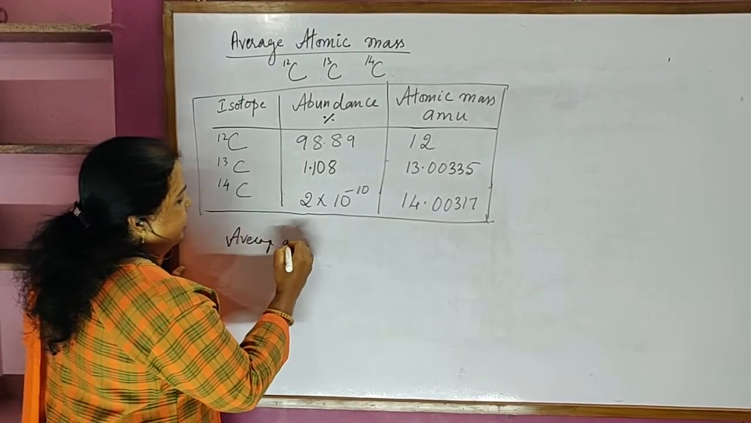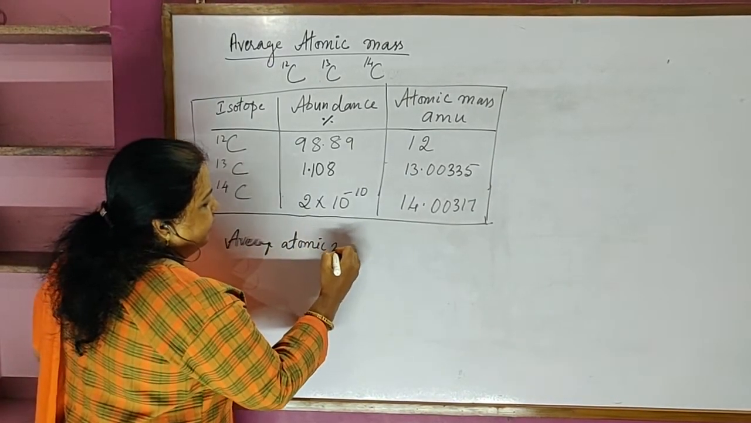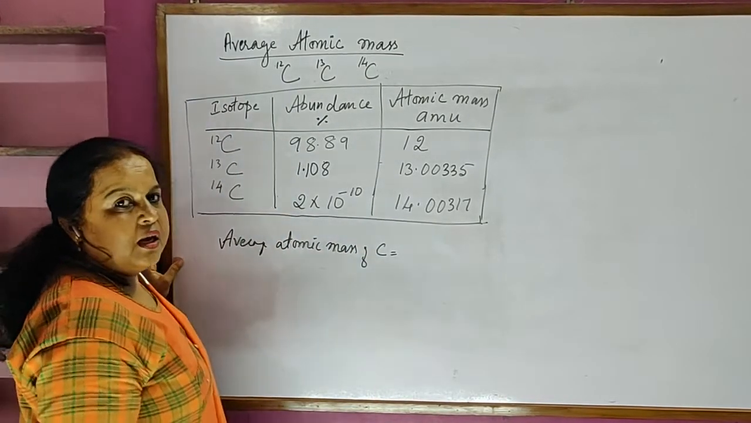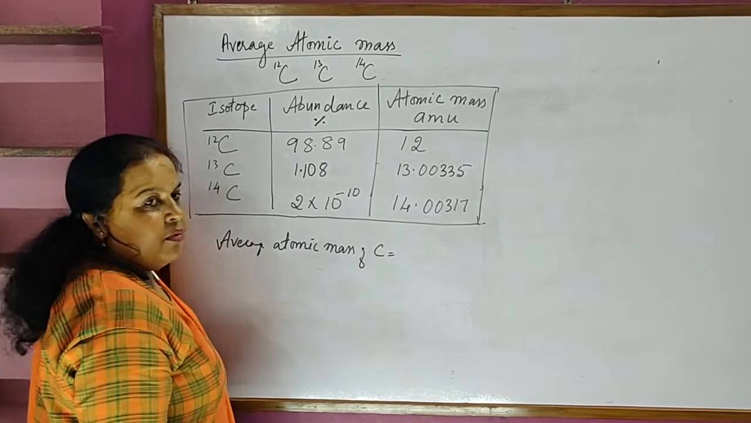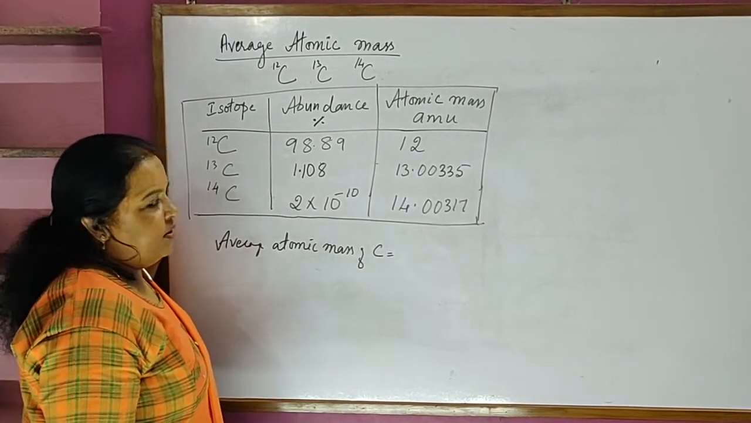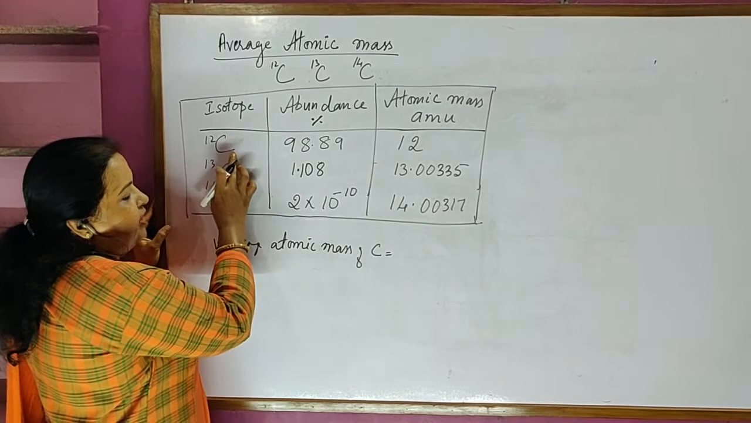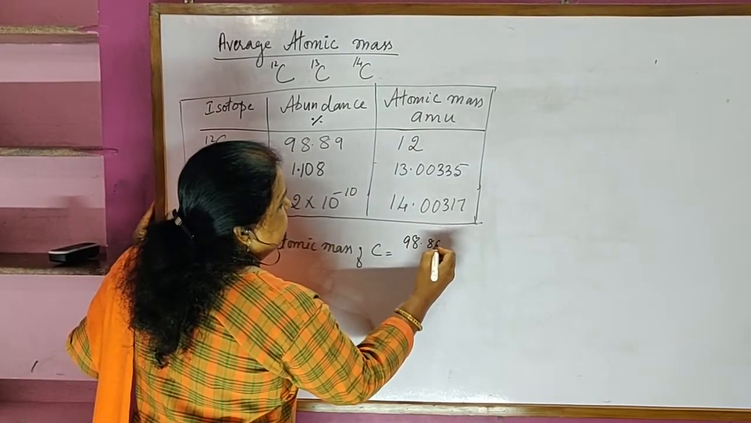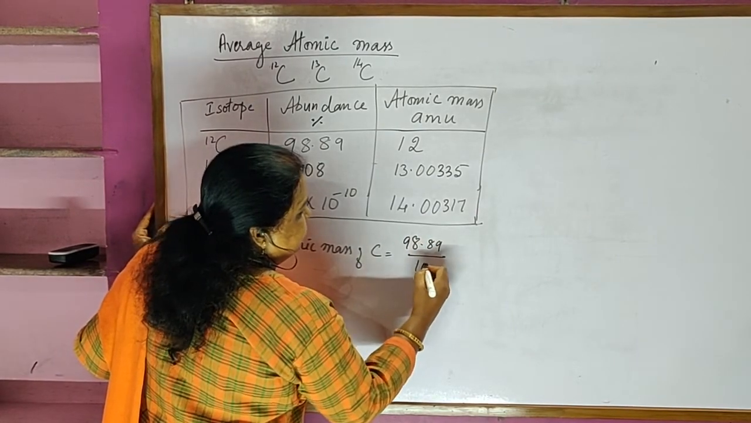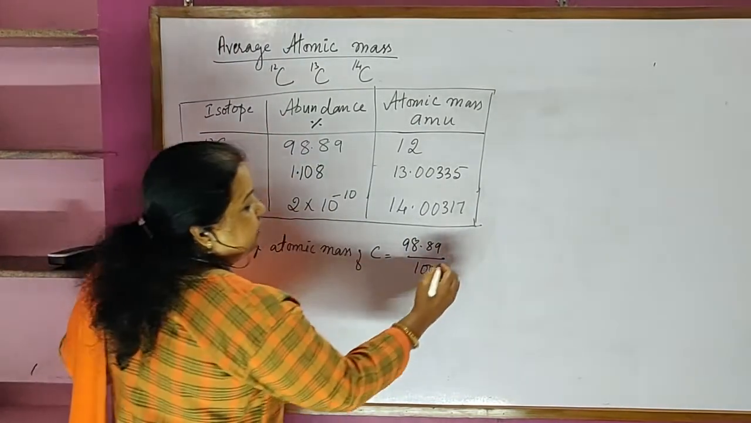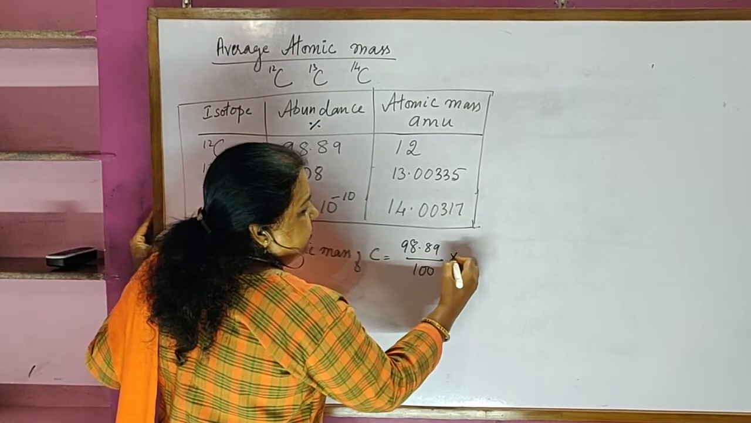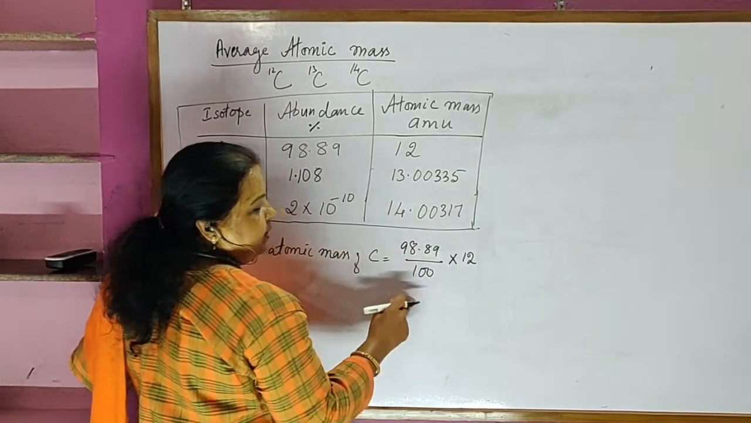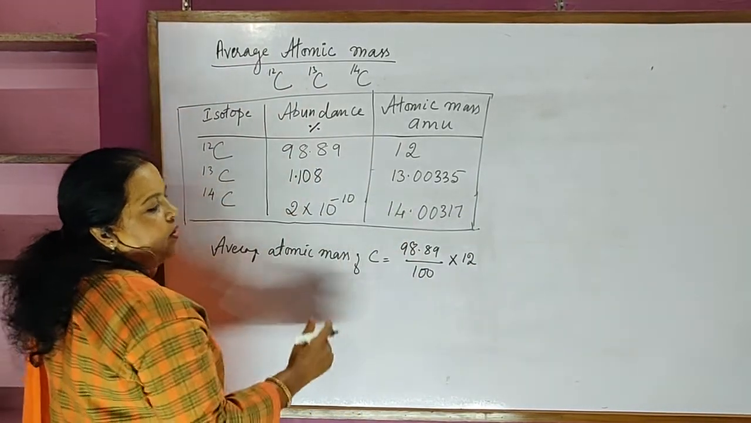So if I have to calculate the average atomic mass of carbon according to the definition, how is it done? What did we say in the definition? It is the sum of the averages, and we have to take the percentage. So first write the percentage for carbon: 98.89, and since it is a percentage you have to divide it by 100, multiplied by its atomic mass which is 12. So this is each one we have taken. Now you have to take the sum of all these.